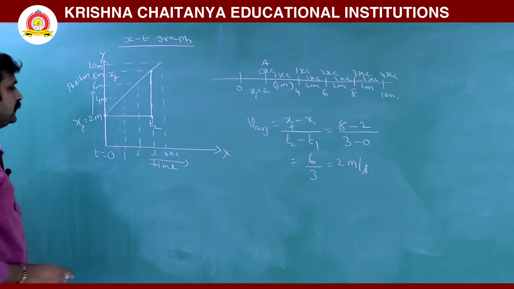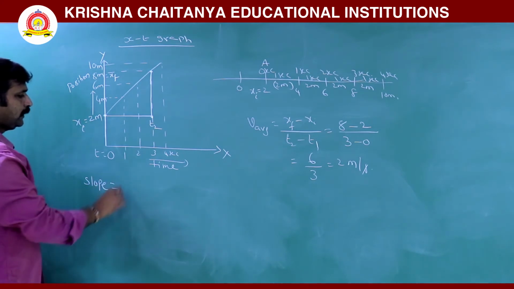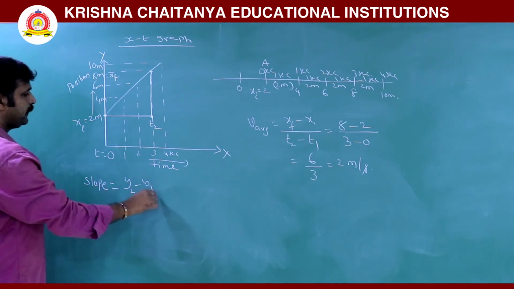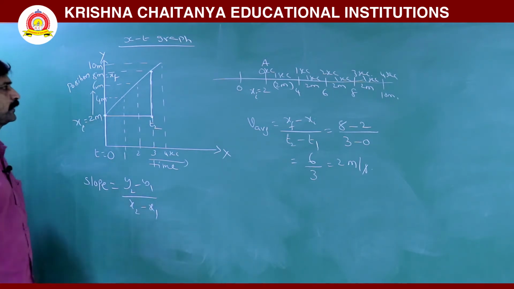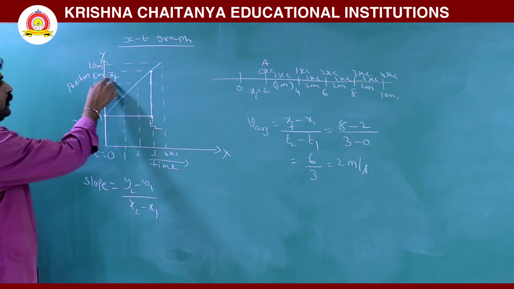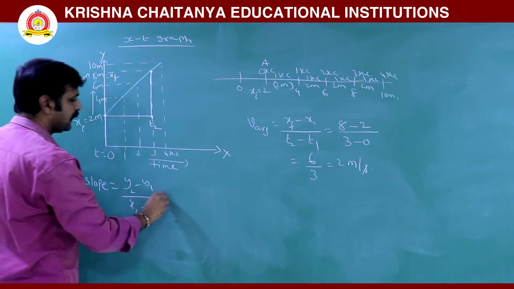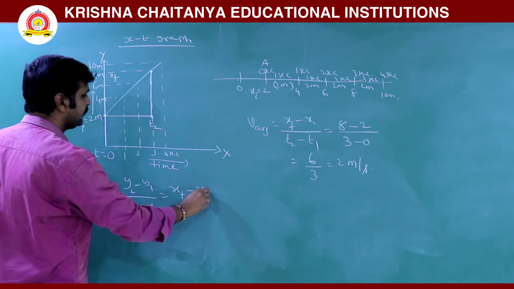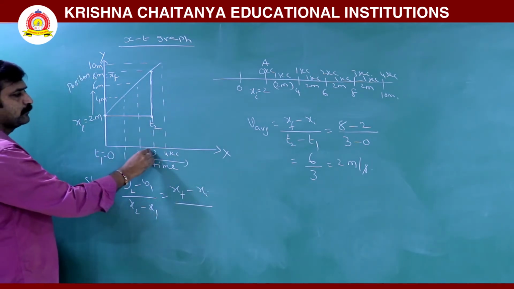So what is slope formula in any graph? Slope is equal to y2 minus y1 by x2 minus x1. Here on y-axis you have taken position, that is xf minus xi. On x-axis you have taken time, this is t1, this is t2.